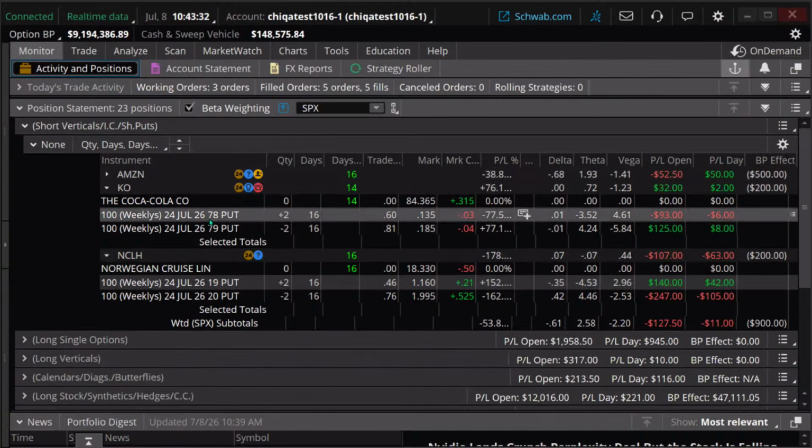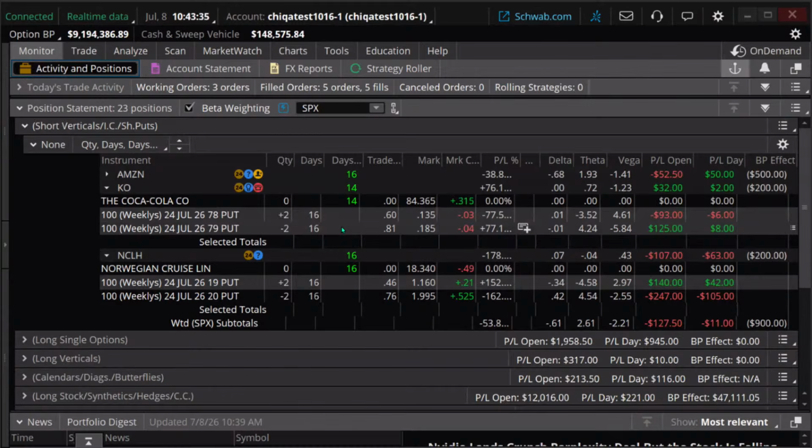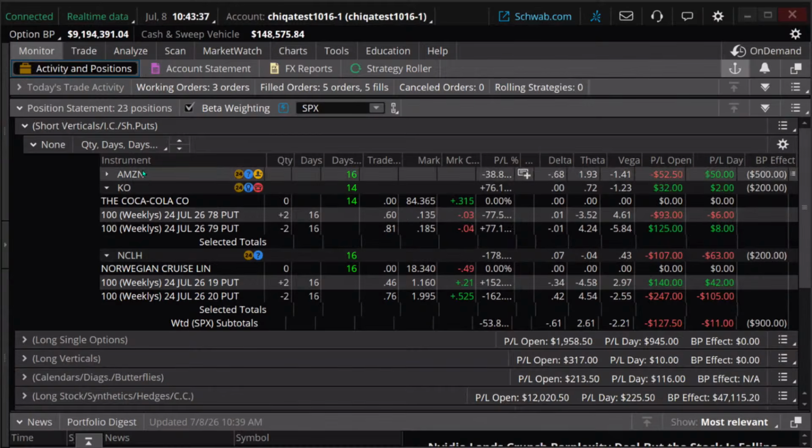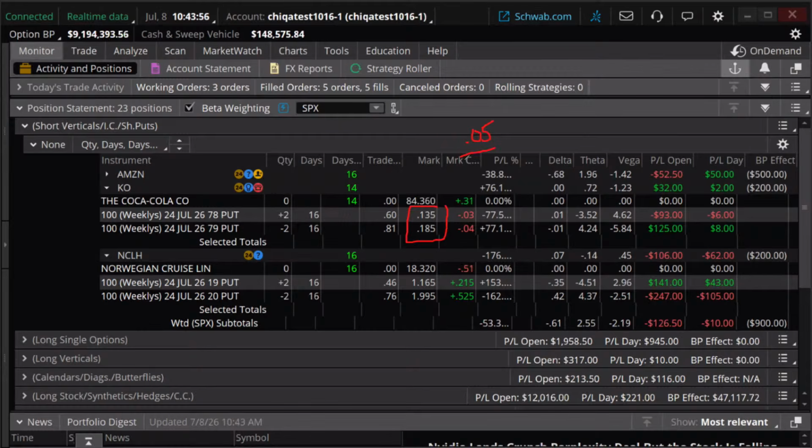Coke, again, we still have time before expiration. There's not that much left we can make on this trade though, right? The current price of the spread is about 5 cents. I'm just subtracting the 13 cents from the 18 cents. About 0.05 is all we have left. The best scenario on this is it goes worthless. Well, it's almost worthless. There's only 5 cents to go on this.